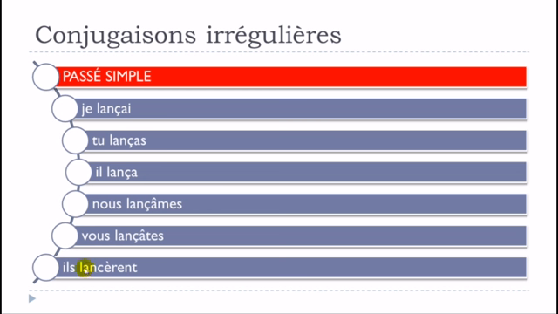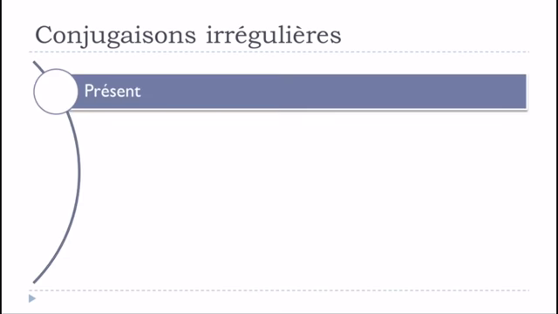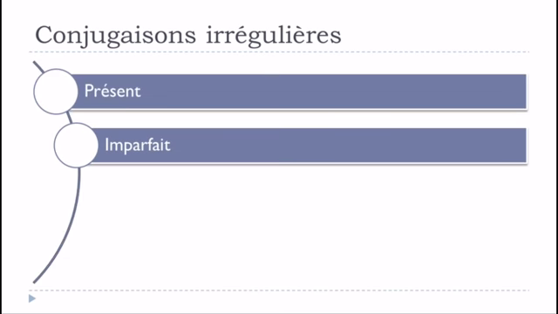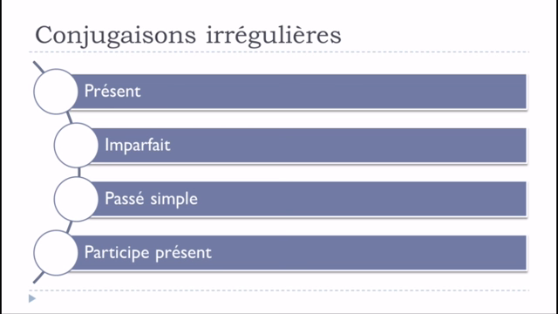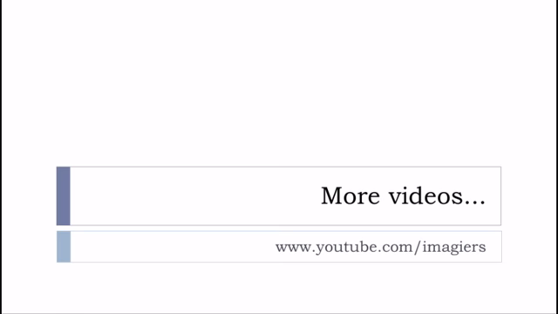You can see that there is only one form that won't be affected, but all the others will need to be modified with the cédille, like here. So remember, présent, imparfait, passé simple, and then participe présent will be the tenses and forms affected by these modifications. So that's it.